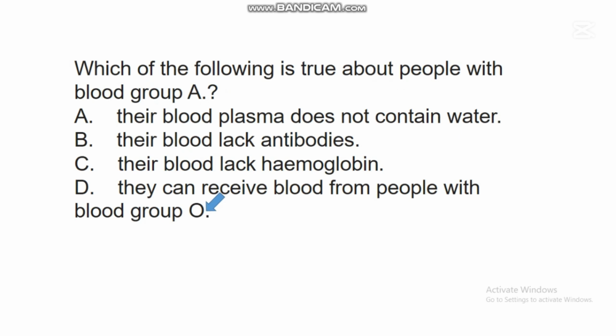There are people that have a blood group known as blood group A, and research has shown in hematology that these people can receive blood from people with blood group O. They don't receive blood from every blood group, they receive from O, and they also receive from people that have the same blood group.